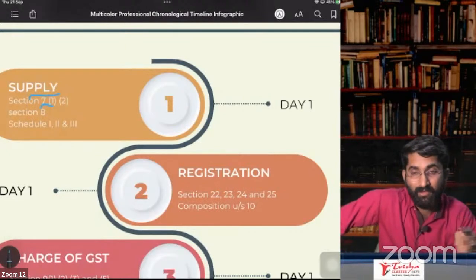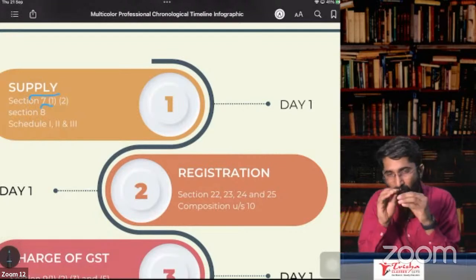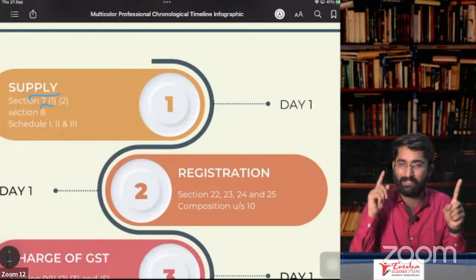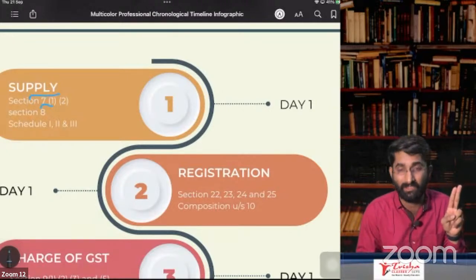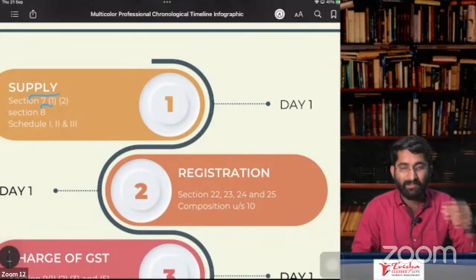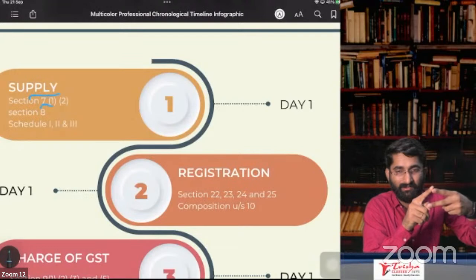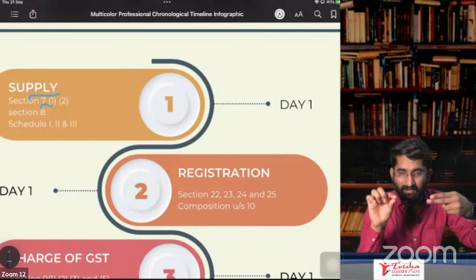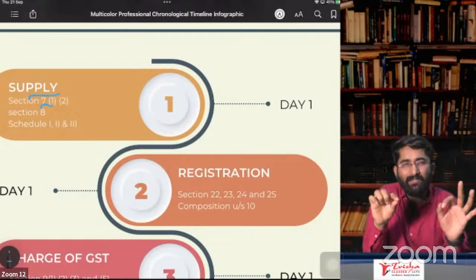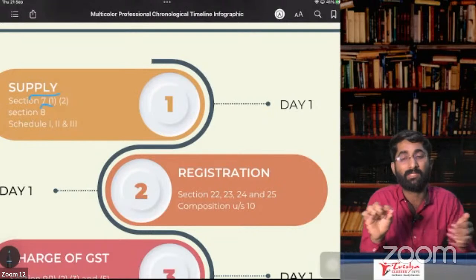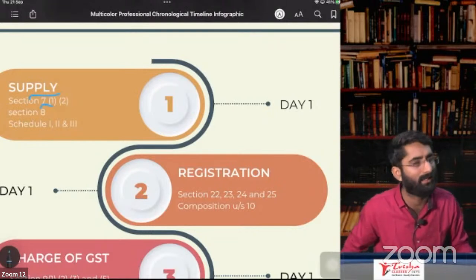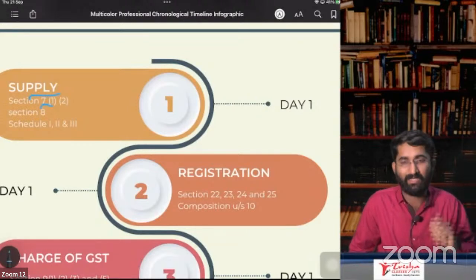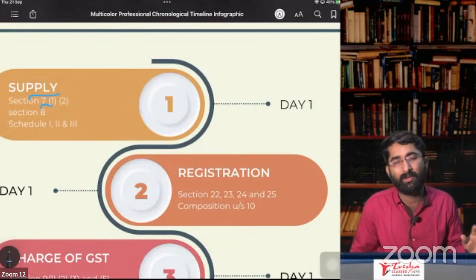Next one, we discussed about paragraph number 5. There are many points here which will be considered as supply of service. Which are the points? First one, renting of immovable property, it is supply of service. Point number 2, construction services. Construction services provided. There are 2 points here. First, occupancy and completion certificate, whichever is earlier, that date. Before that, if you have received anything, even 1 rupee, it will be considered as supply of service. After that, if you receive entire consideration, that will be there in the schedule number 3, that is negative list. There we say that it is neither supply of goods nor supply of service.